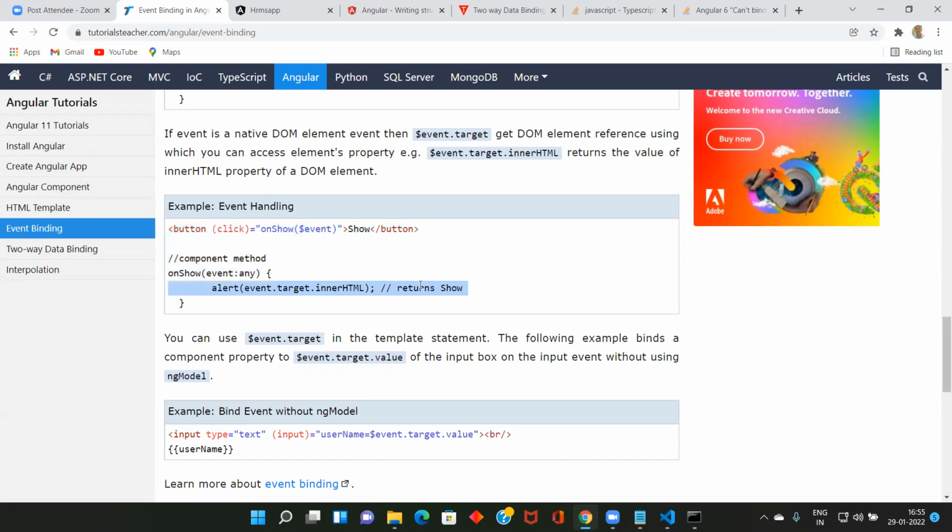Tomorrow we are going to see two important concepts. One is routing and another is form creation and submission. Before that, we need to cover component to component interaction. Maybe we can see that after that one.